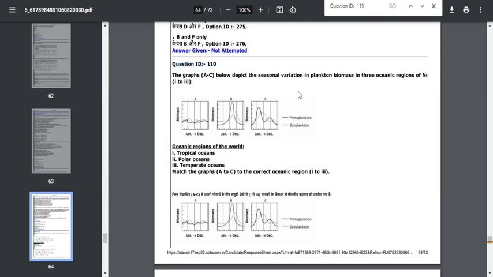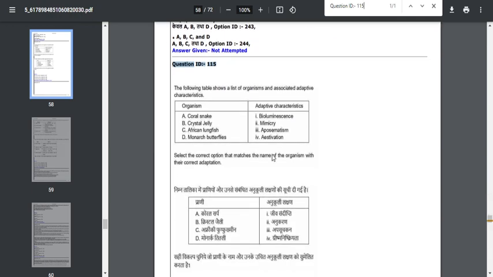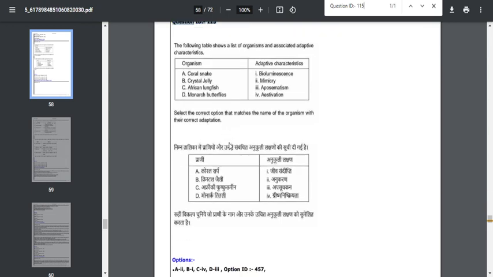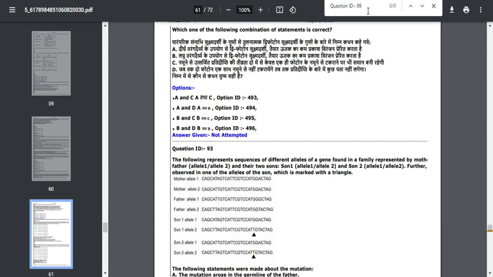The next is question number 155. Many students demanded this when we had discussed the answer key. Many students say this is a wrong option, but this is a correct option. So coral snake exhibits mimicry, and crystal jelly expresses bioluminescence, and African lungfish express a process called estivation, and monarch butterfly expresses aposematism. So don't challenge this question. Anyway, if you challenge, you are not going to get credit for this particular thing.